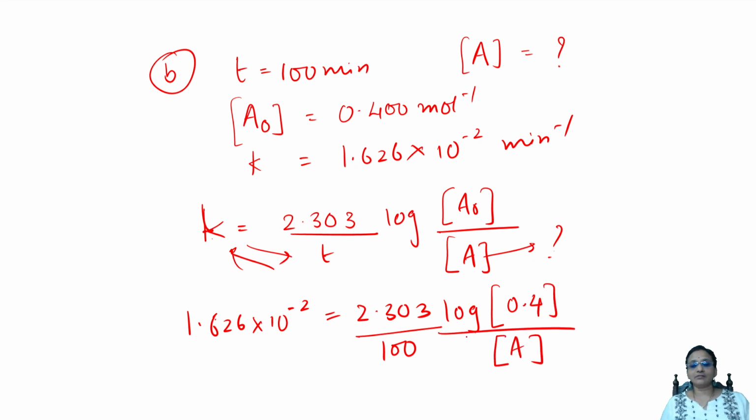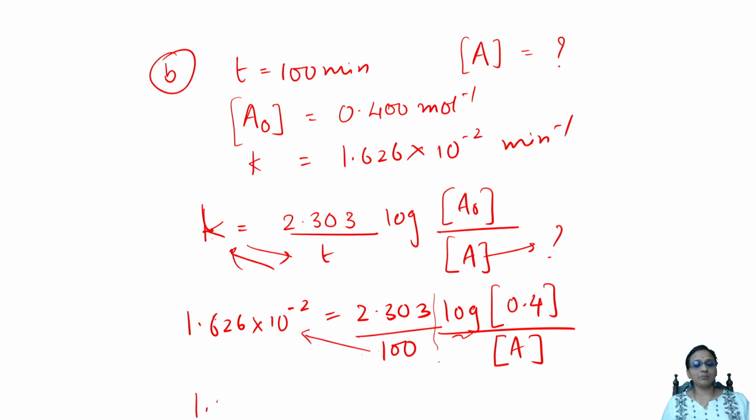This is log A. Done, students. Easy. So now it's easy to find out. What you do is first simplify this part. Simplify this part means you are going to cross multiply these two directly and simplify.